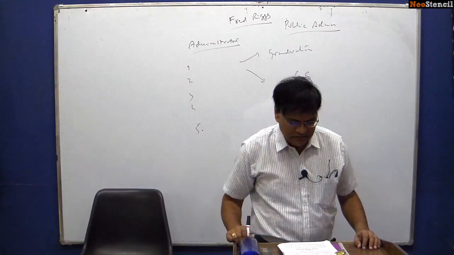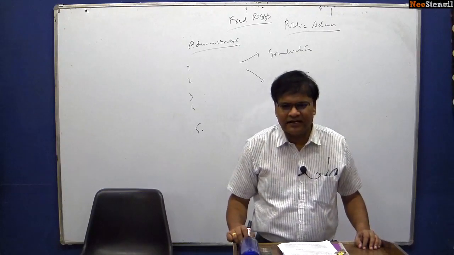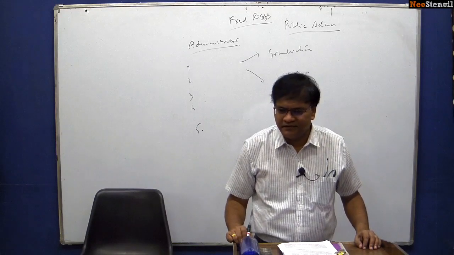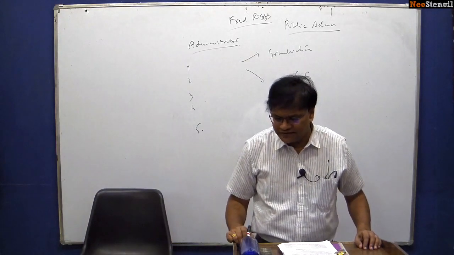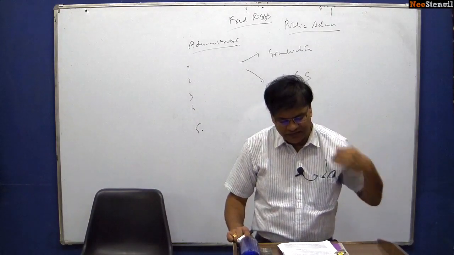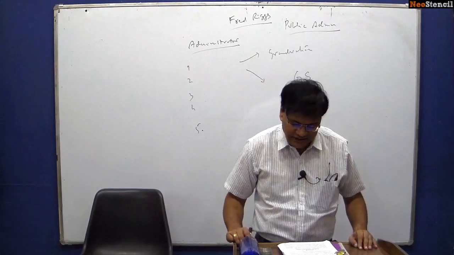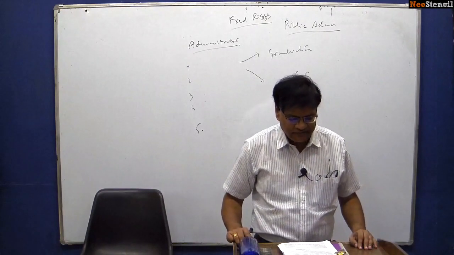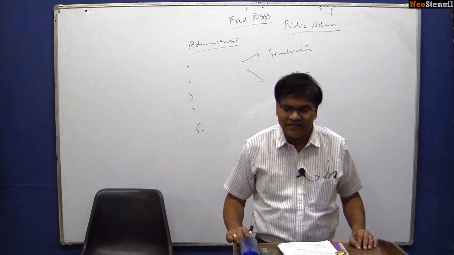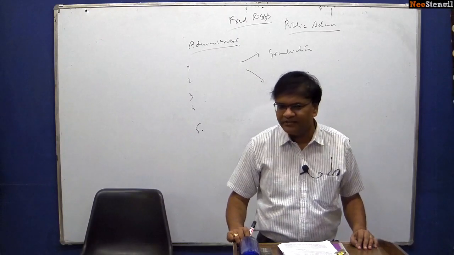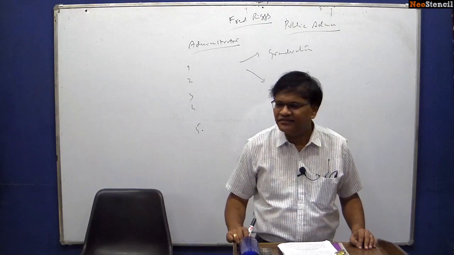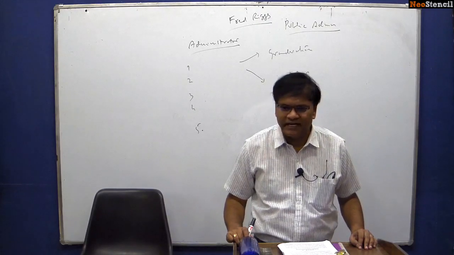Please remember, this chapter, development dynamics, again is there in all your 4 papers of general studies. Very, very important topic. Concept of development, changing profile of development administration, anti-development thesis, bureaucracy in development, strong state versus market debate, impact of liberalization on administration in developing countries, women and development, the self-help group movement. Women and development, the self-help group movement is there in your polity governance paper. It is there in your social issues paper 1, women and development.